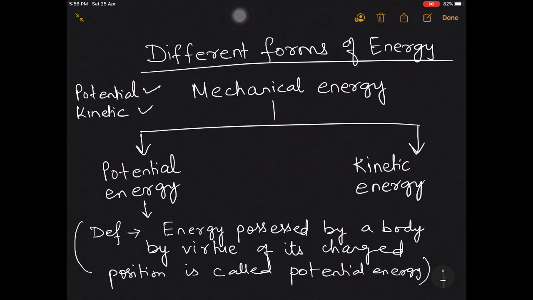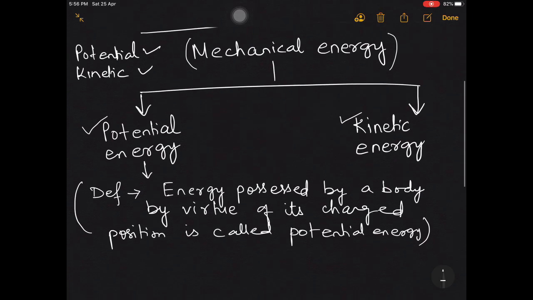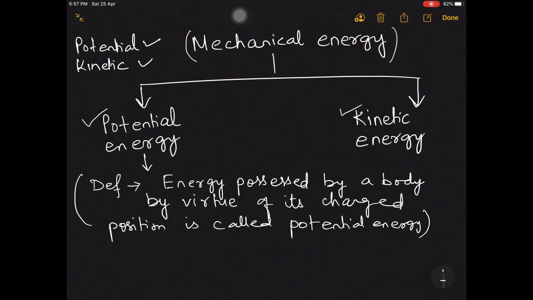As you can see here on the screen, I have drawn a flow chart. I'm saying that mechanical energy can be divided into two parts. One is potential energy and the other is kinetic energy. Right? Now, what is potential energy? See here, I have written the definition. Energy possessed by a body by virtue of its changed position is called potential energy. Okay? Kinetic energy is the energy possessed by a body due to its state of motion or velocity.